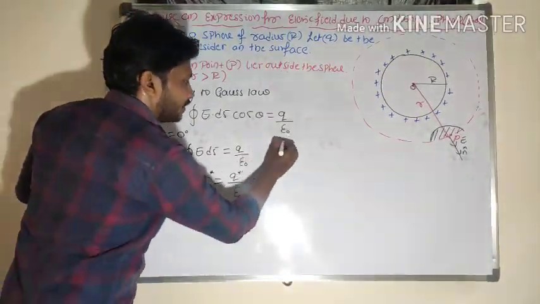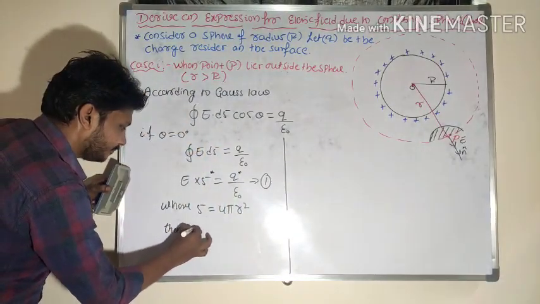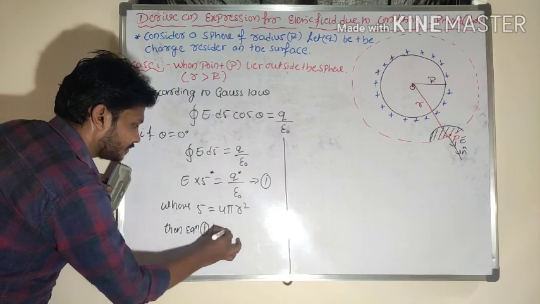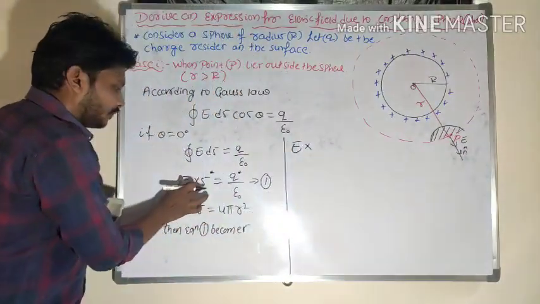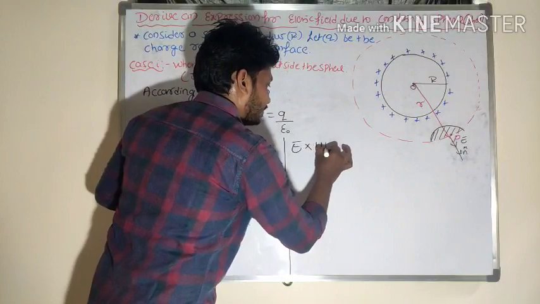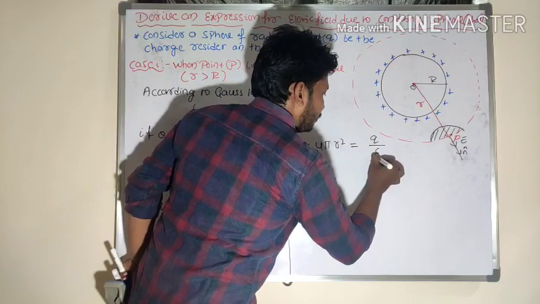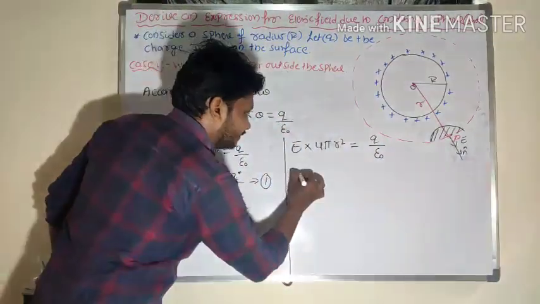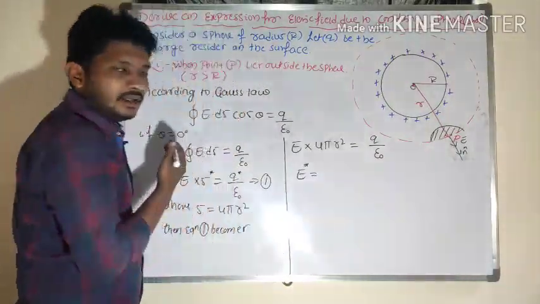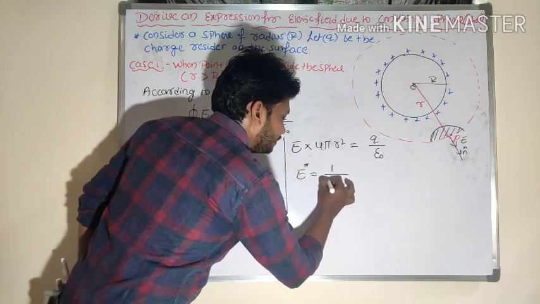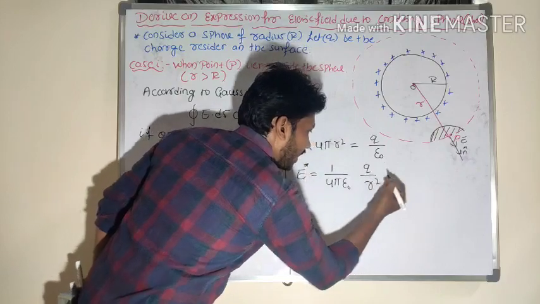Then equation 1 becomes E into 4 pi r square, the surface area of the sphere, equal to q by epsilon naught. Now I will rearrange this equation. I want to calculate the electric field strength, so I will take it to the left side. So I rearrange this equation as E equals 1 by 4 pi epsilon naught into q by r square.